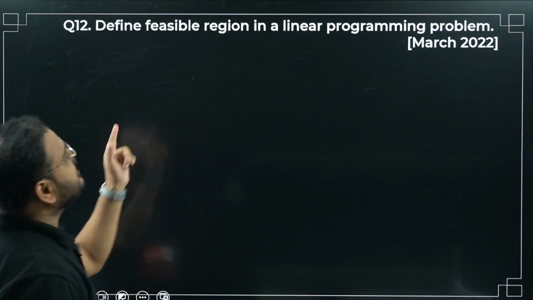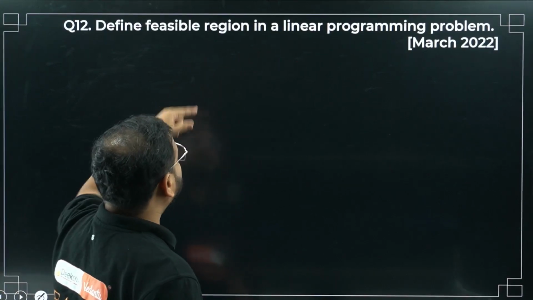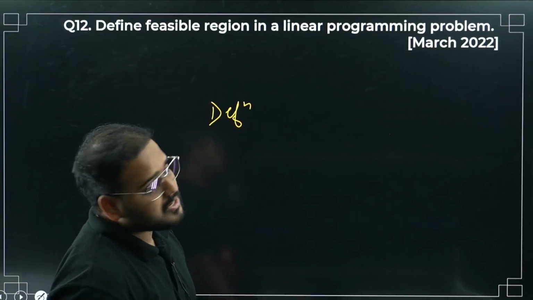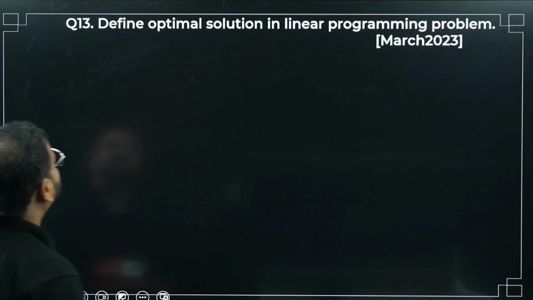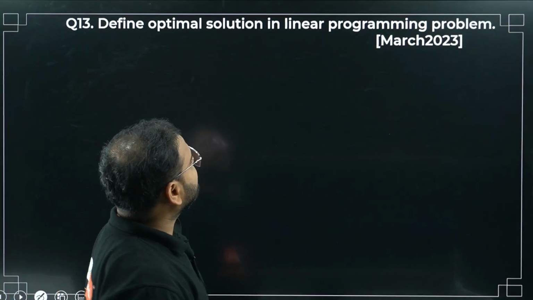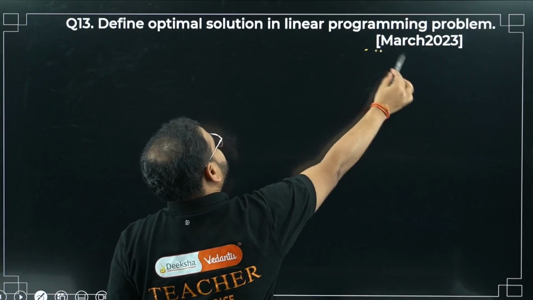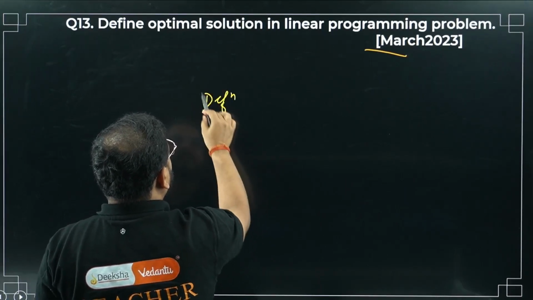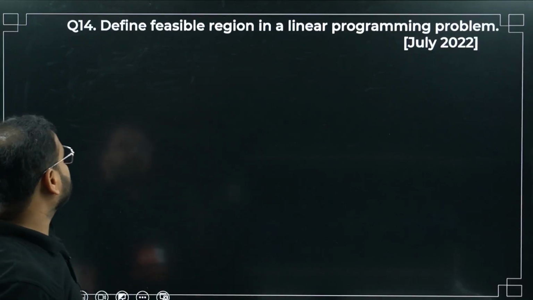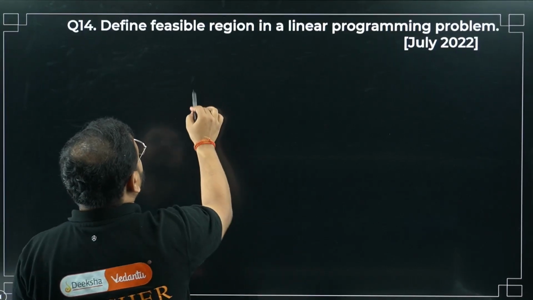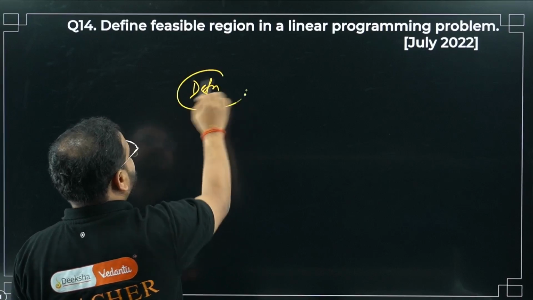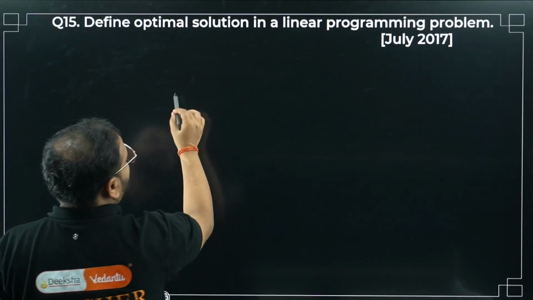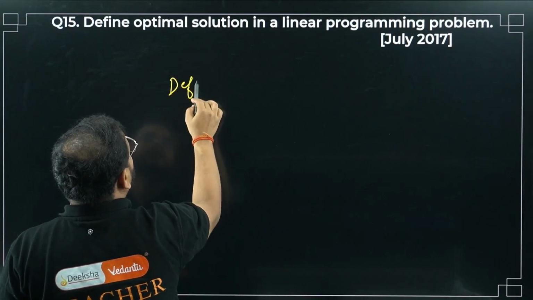Please have a look. You can see again the same question repeated, feasible region. The repetition is there, sir. Definition, March 2023 paper, 13 questions. Define optimal solution in linear programming problems. You can check, the questions have been repeated so many times. These two are, I think, the favorite questions of the board. Keep asking them. Define optimal, again same thing, July 2017. The same thing has been asked, sir.